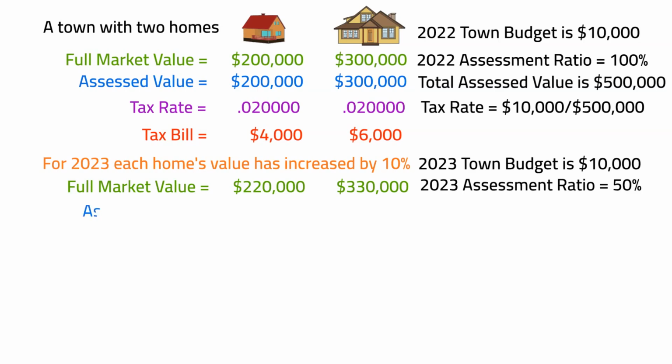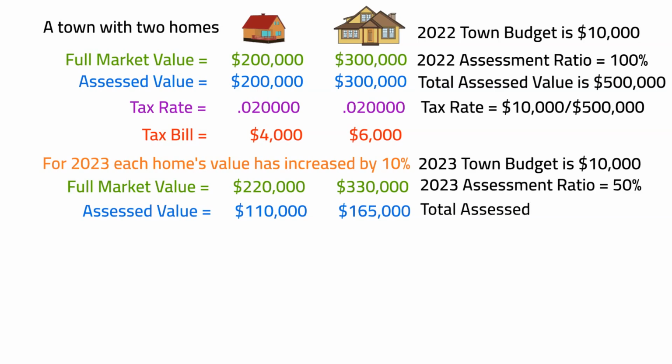Because the assessor is using a 50% assessment ratio for 2023, the assessed value of the smaller home for 2023 is only $110,000, while the assessed value for the larger home for 2023 is only $165,000. The total assessed value of all property in the town is now only $275,000 because the assessor is using a lower ratio of assessment.